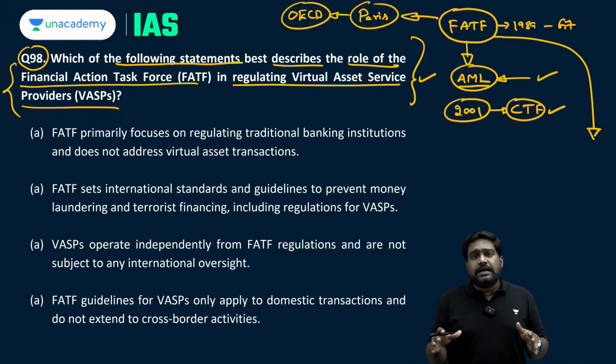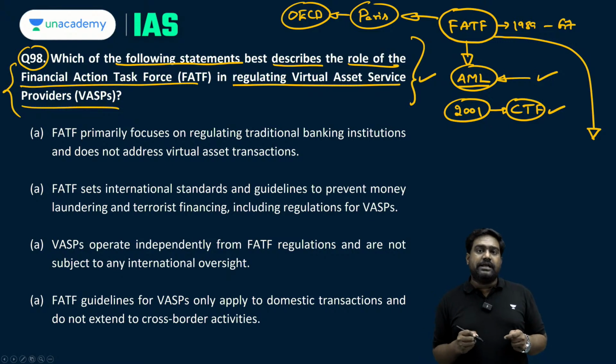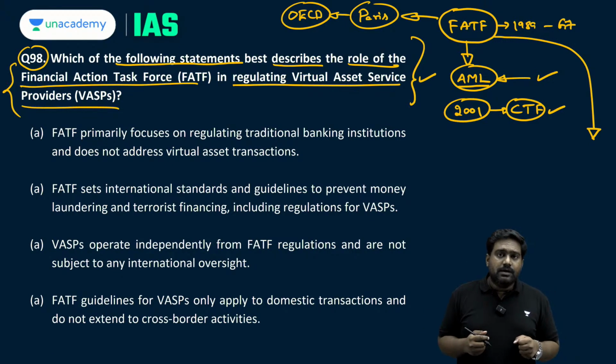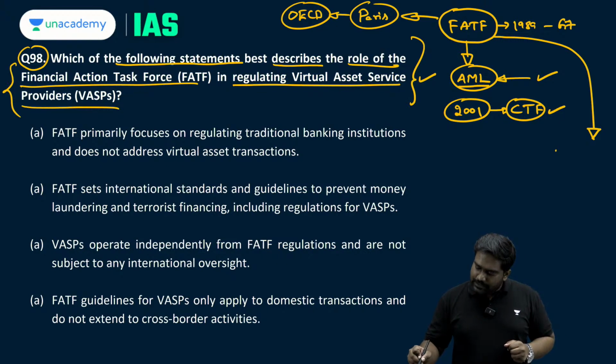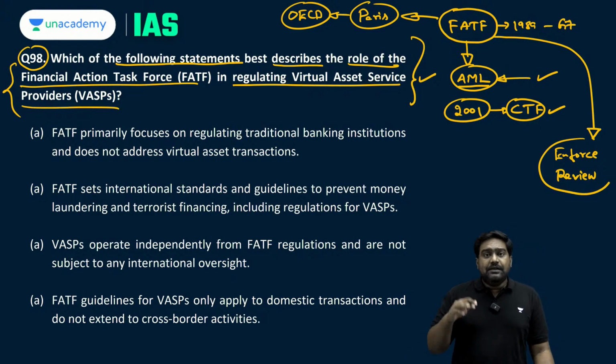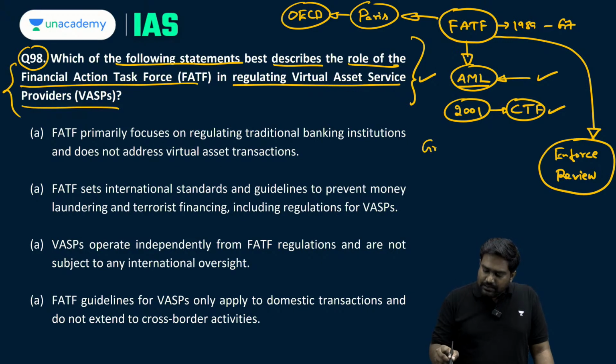There are FATF style regional bodies around the world which enforce these international standards and regulations against money laundering and counter-terrorist financing. And FATF can enforce these regulations. It has the power to enforce by conducting a periodic review. And if a particular country fails the review, FATF can penalize those countries by placing them on the grey list.